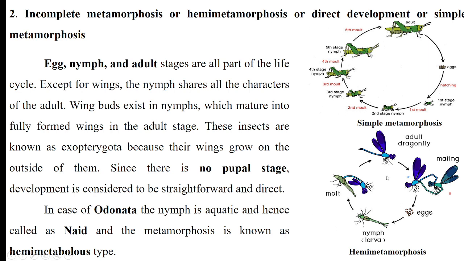So this is the difference, and hence this type of metamorphosis in odonatans is called hemimetabolous metamorphosis. Please remember, in odonatans, that is dragonflies and damselflies, metamorphosis is of the simple, direct or incomplete type, but instead of calling it by these names, it is known as hemimetabolous metamorphosis.